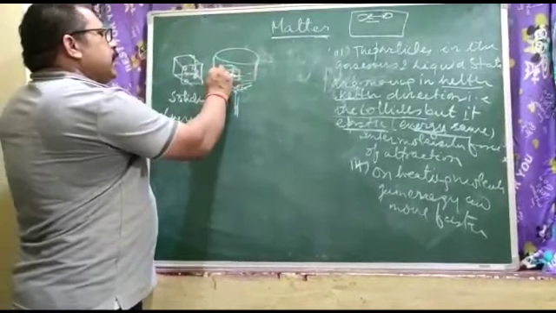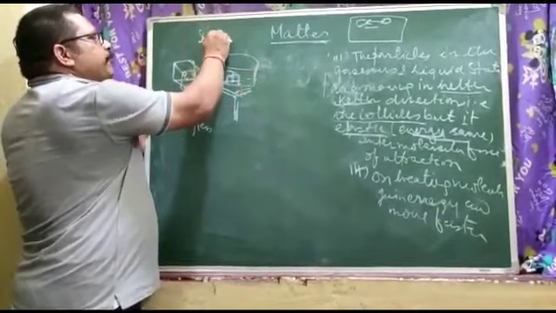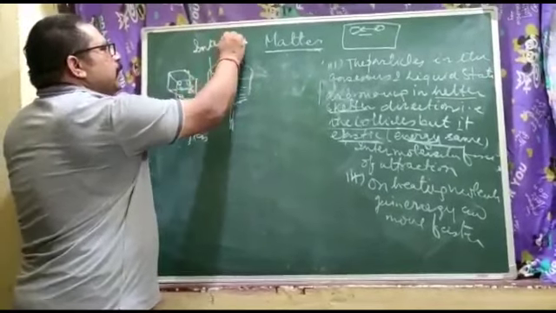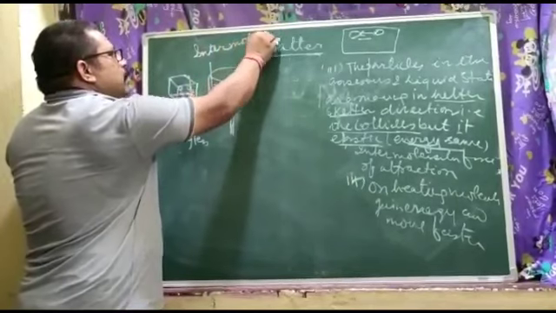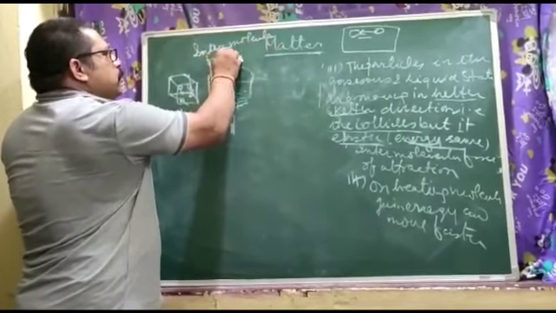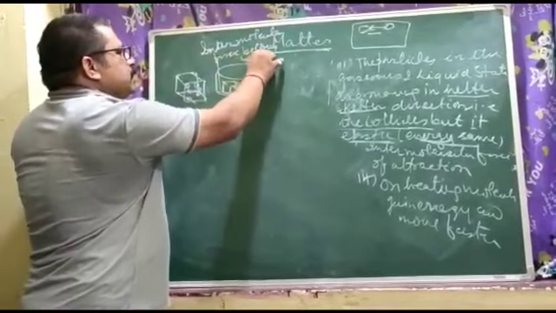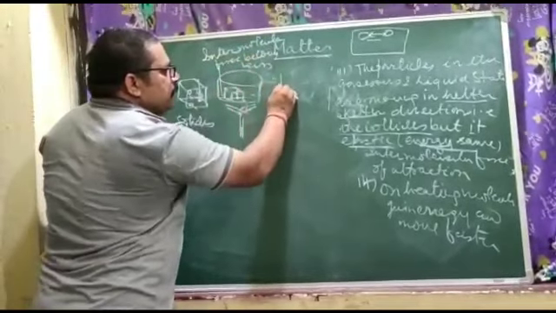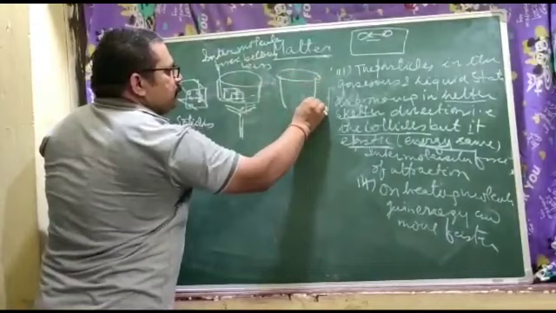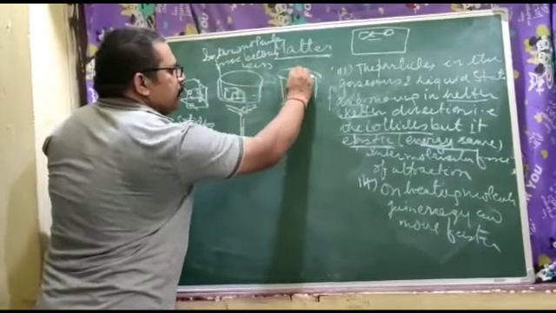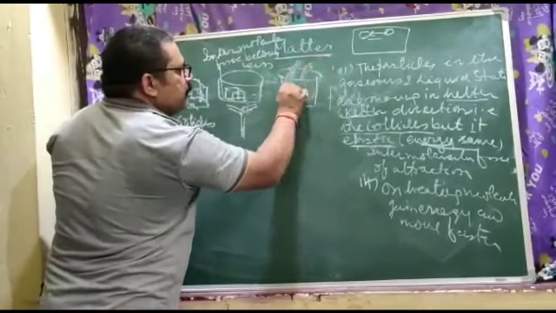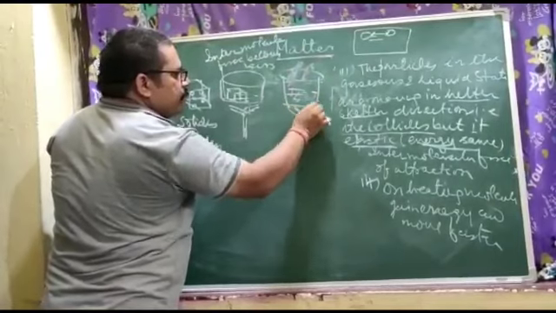Means their intermolecular force of attraction becomes less. You can see in this third state, it becomes the gaseous state, like this way, it is going to evaporate.